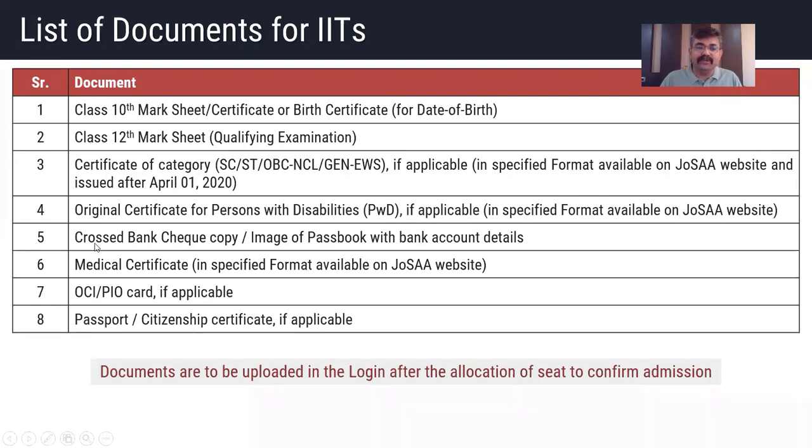Then you need to upload a cancelled bank cheque copy or image of the passbook with bank account details. Then a medical certificate in the specified format if you belong to the PWD category, OCI or PIO for foreign nationals, and passport or citizenship certificate again for foreign nationals if applicable. So these are the documents which you need to upload. Documents are to be uploaded in the login after the allocation of seat to confirm admission. पहले कुछ नहीं करना होगा. सीट अलोकेट होगी उसके बाद ही ये सब डॉक्यूमेंट्स आपको जो भी लागू पड़ते हैं वो अपलोड करने होंगे.